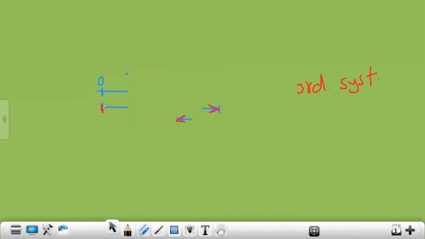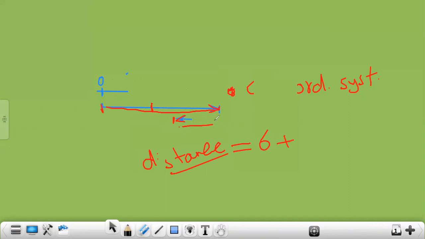Okay, so you started from here, you crossed here 6, then you change it and you take also this, you move back this one, and you stopped at 4. So what is your distance? Distance is the total you have moved. The first one, this is the first arrow, you moved 6. Then you came back. From 6 to 4 is 2. The difference is 2. So 6 plus 2, so your distance is 8.